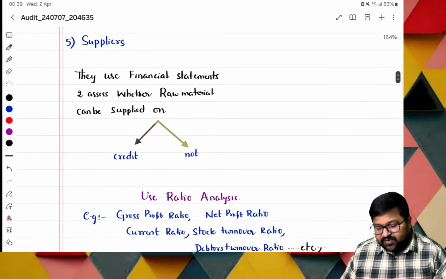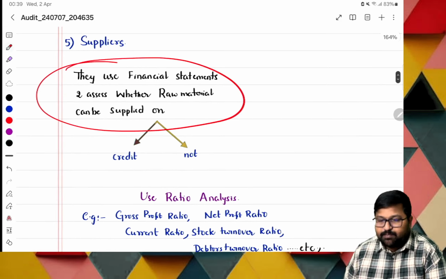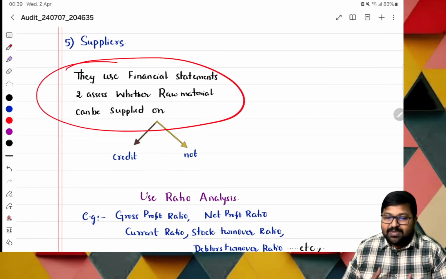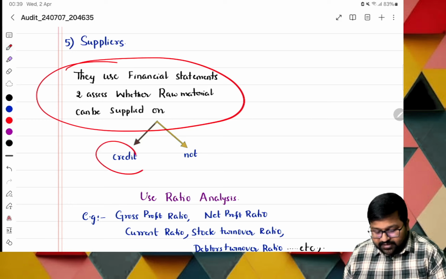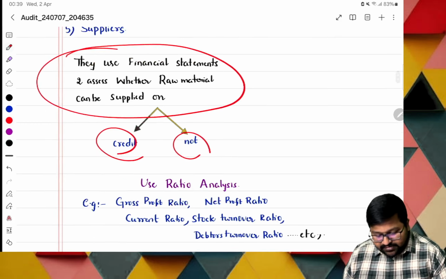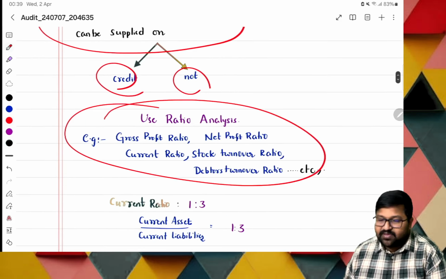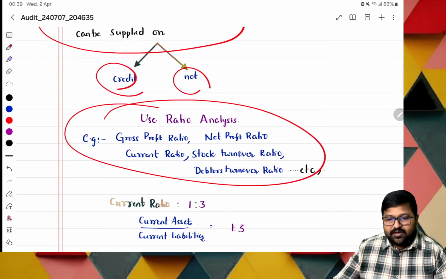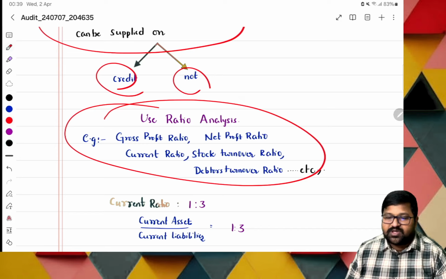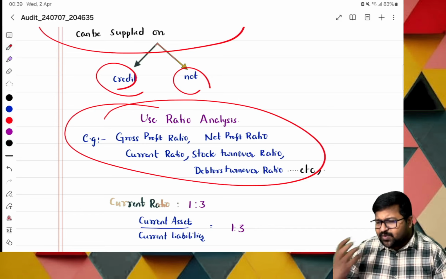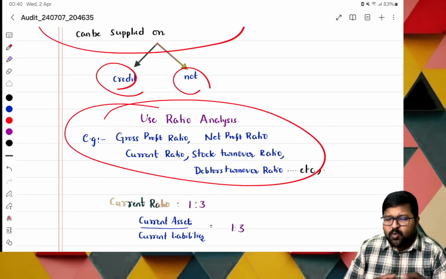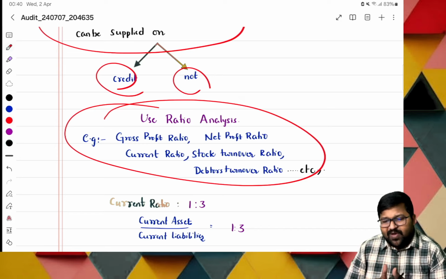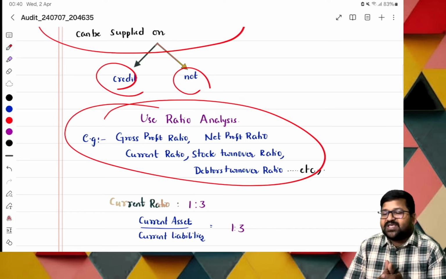So in this case, they use the financial statements to decide whether raw material can be supplied or not, on credit or on cash basis. Sir, what ratios are they using? They may go with the gross profit ratio, net profit ratio, current ratio, stock turnover ratio, debtors turnover ratio. They use these to make some sort of analysis. A ratio is nothing but a comparison between two values. By these values, they may assess whether we have creditworthiness or repayment capability or not.